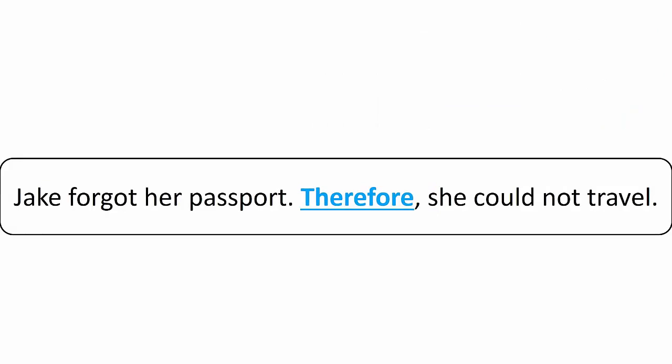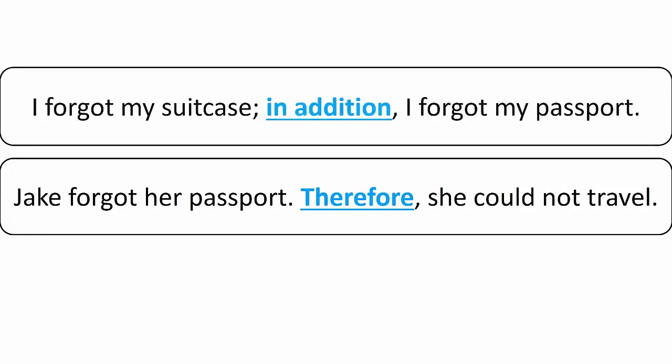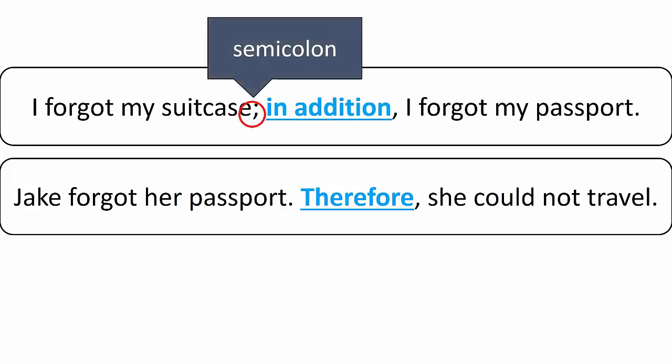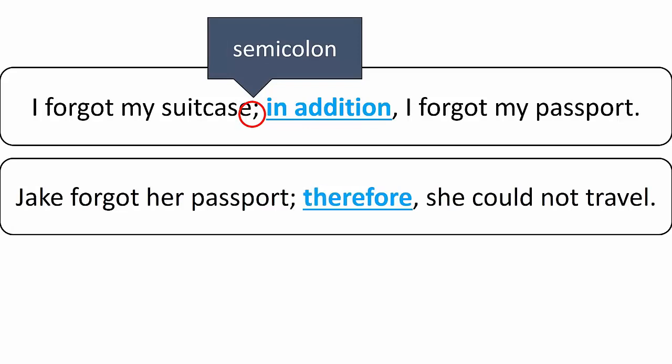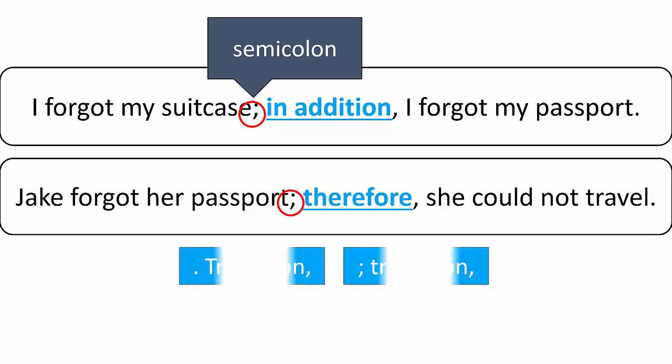Notice the difference in punctuation in these sentences. In the first sentence, I forgot my suitcase; in addition, I forgot my passport, we have a semicolon instead of a period, which is followed by a lowercase letter. We can do the same thing with any of the other transitions. In fact, we can change the second sentence to look like this. These are the two ways to start a sentence with a transition: after a period or after a semicolon.